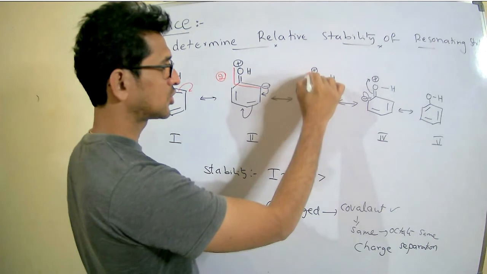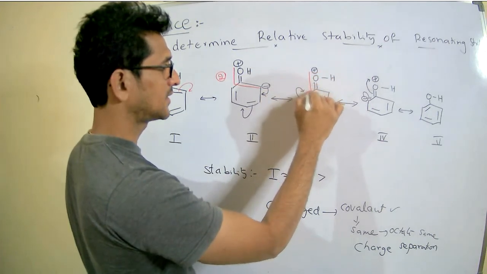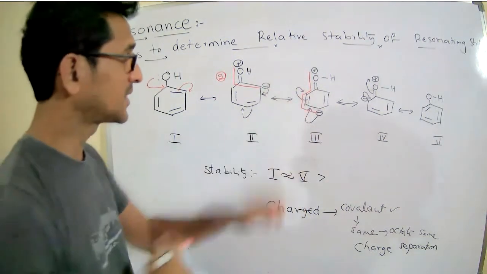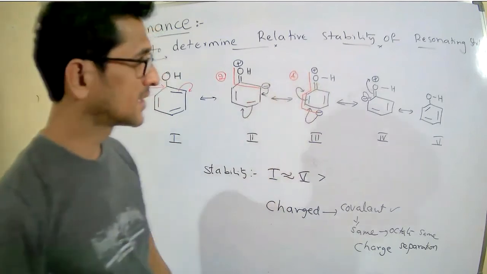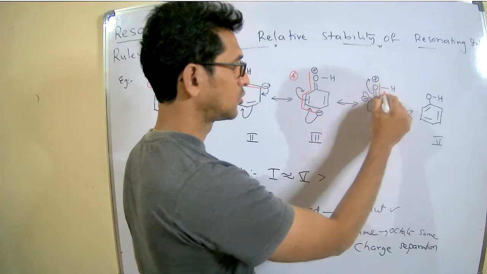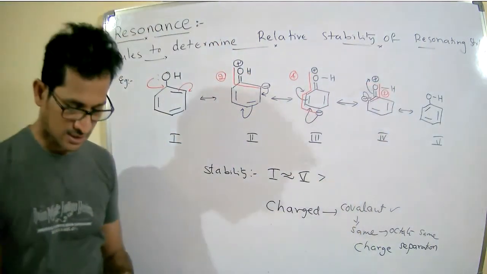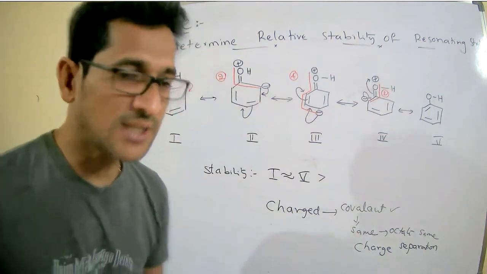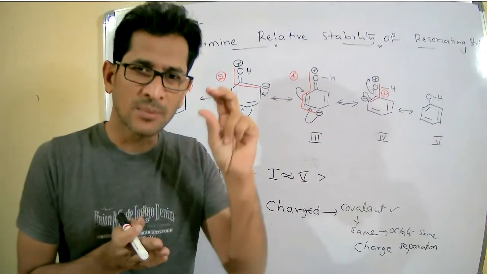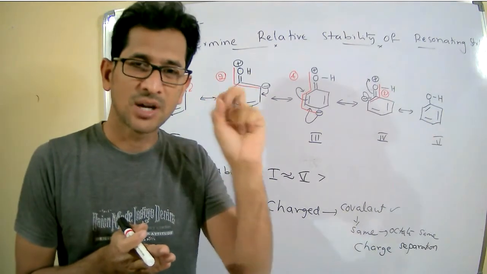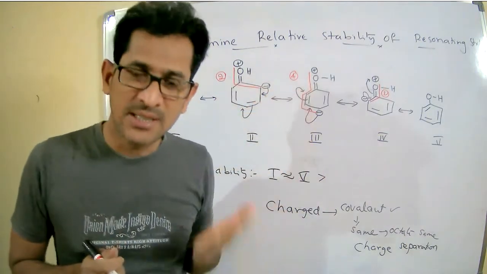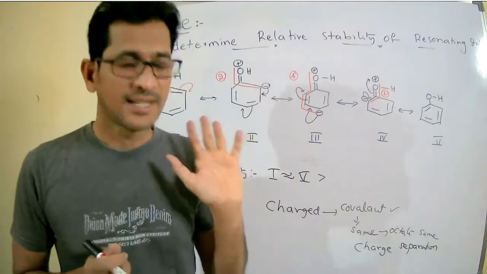Here the charge separation is 1, 2, 3, 4 bonds, and here the charge separation is 1, 2 bonds. For a stable resonating structure, the charge separation will be minimum. If the charge separation increases, what happens? Potential energy increases, thereby stability decreases.